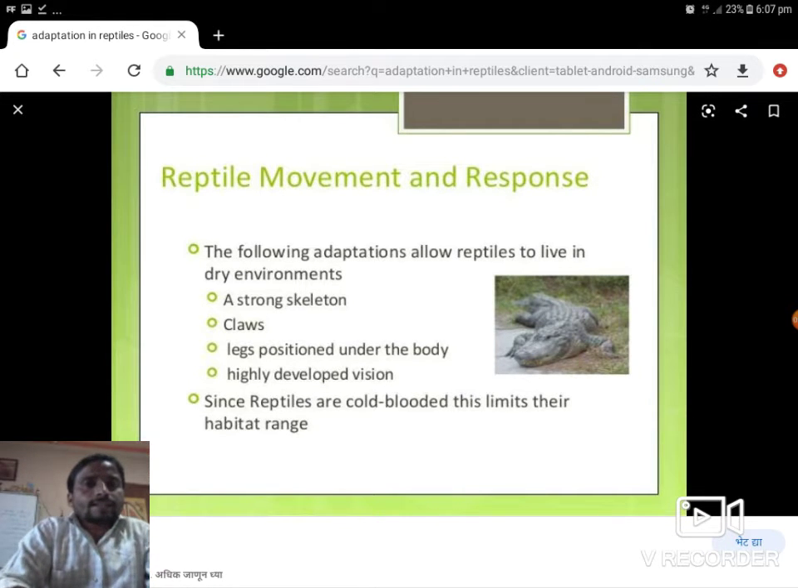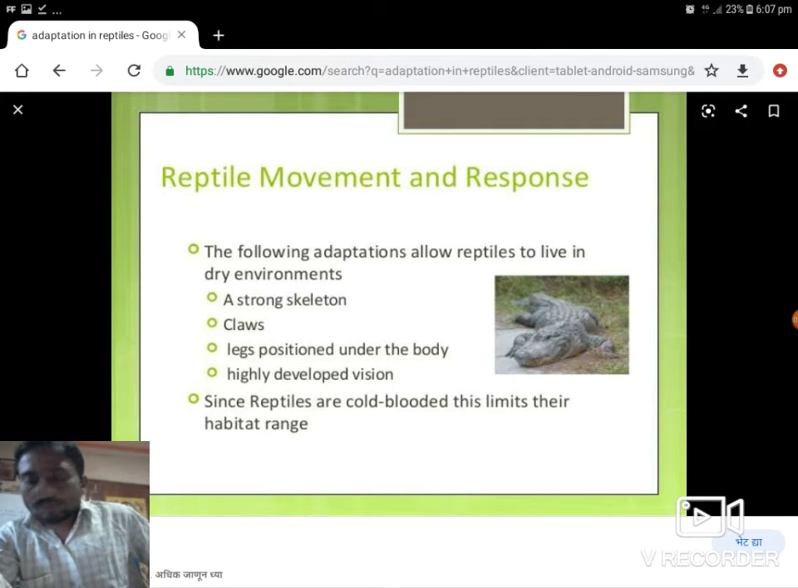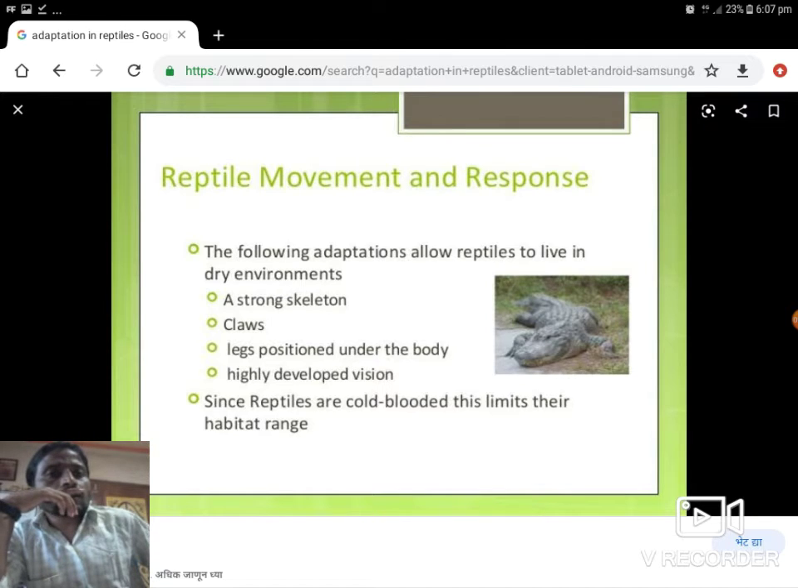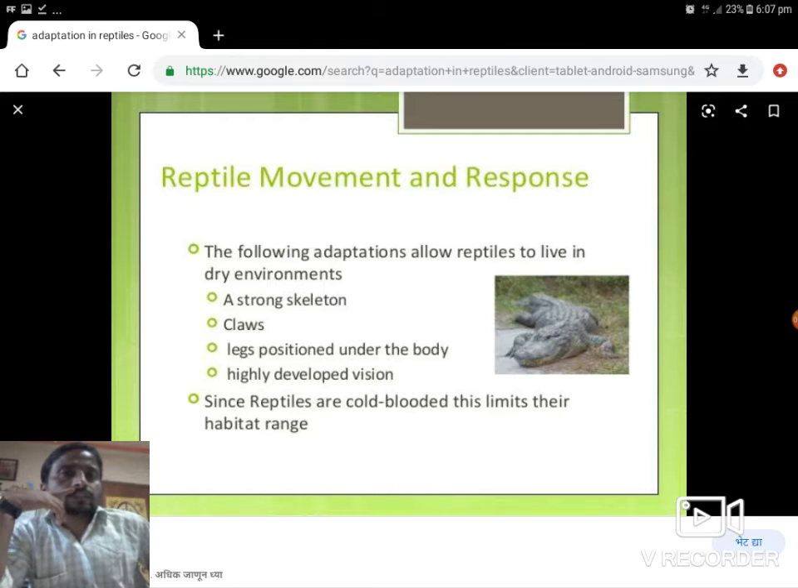Second slide is reptile movement and response. The following adaptations allow reptiles to live in a dry environment. A strong skeleton. Reptiles have a strong skeleton. They have claws. Legs positioned under the body. Highly developed vision. Since reptiles are cold-blooded, this limits their habitat range. These are the characteristics, and they adapt. That's why they adapt to the given environment.